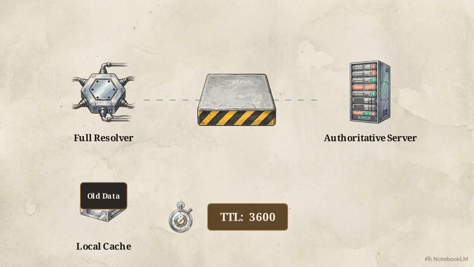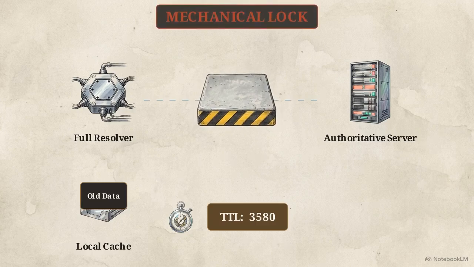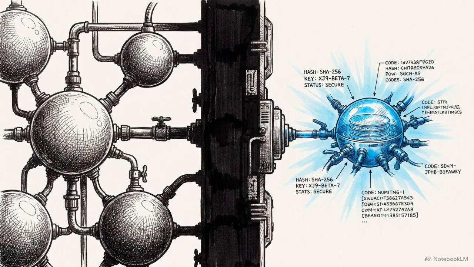The full resolver is prohibited from bypassing this old memory to query the source because of the time-to-live protocol. Every piece of cached memory is attached to a TTL, a strict mathematical countdown timer. A TTL of 3600 dictates that the resolver must wait exactly 1 hour before it is permitted to request fresh data from the authoritative server. This creates a mechanical lock on the query path. The external world remains blind to the new TXT record until this localized timer hits 0.